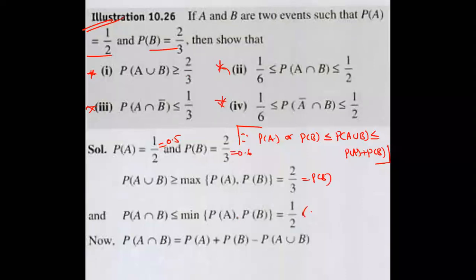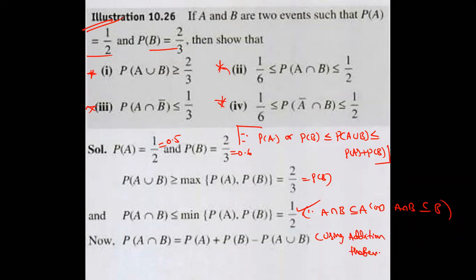I am writing the reason. Since A intersection B is always a subset of A and of B, that is the proof. So P of A intersection B is always less than or equal to the minimum of P of A comma P of B, which is P of A, the minimum. Leave it.